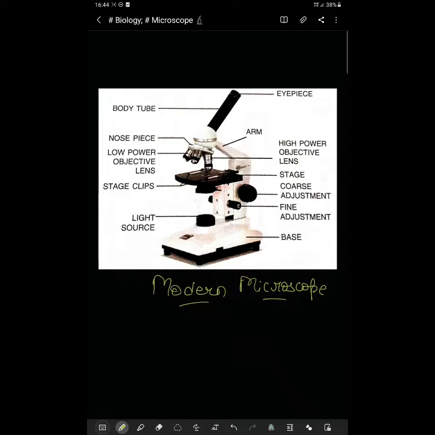So this invention of the microscope added further to the knowledge about cells. Before, it was only 200 times magnification. Now the magnification is 2 lakh times. Can you believe this? It's very much. You will not understand it like this, but it's very much. 2 lakh times magnification, and it can give more than that also if you require.